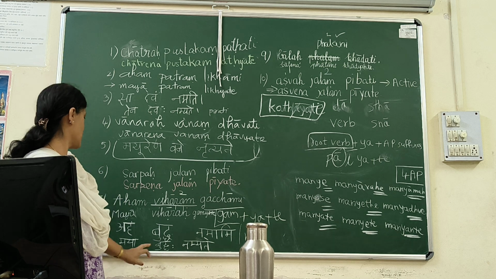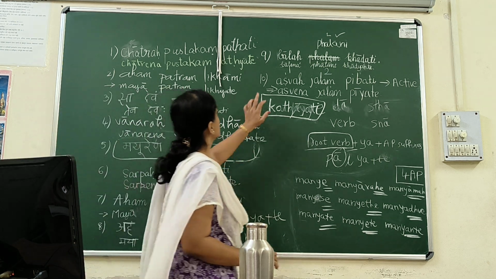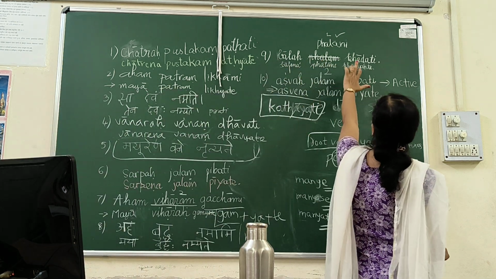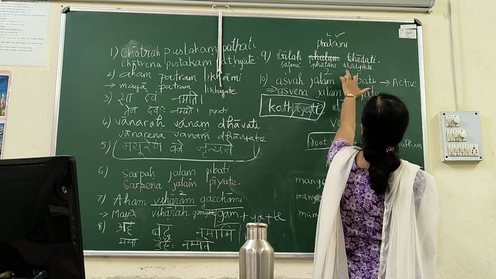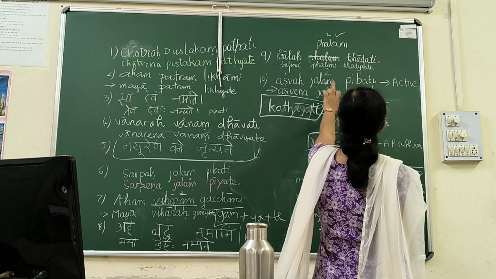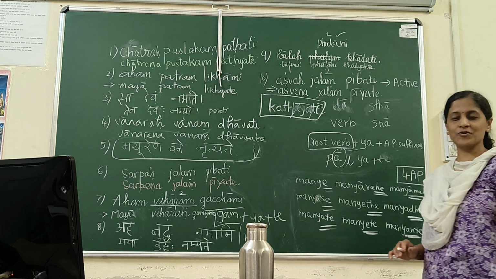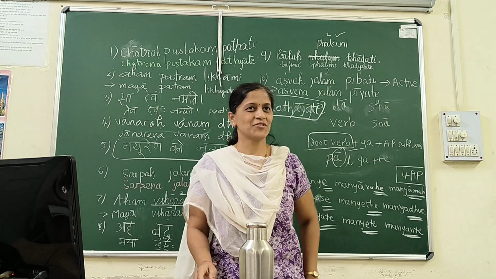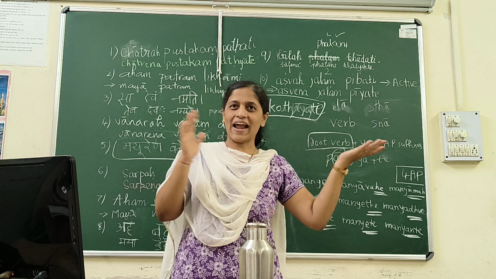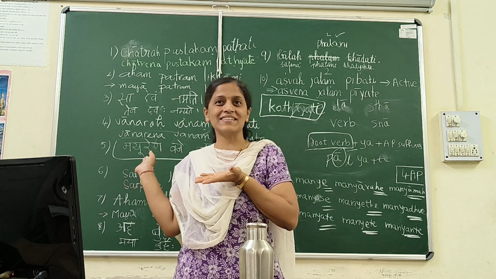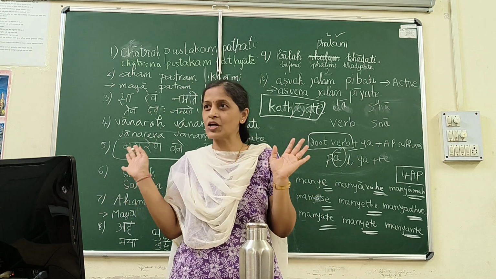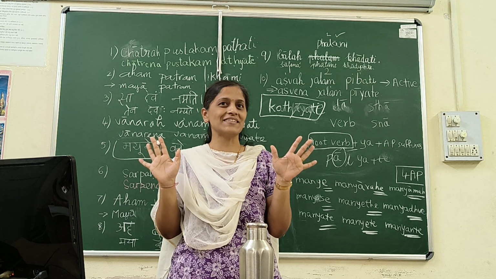Aham buddham namami, maya buddhah namyate. Correct? Balah phalani khadati, balena phalani khadyante. Correct? Ashvah jalam pibati, ashvena jalam piyate. Correct? So all 10 sentences are now correct. So you could change active to passive of 10 sentences. Everyone knows now active to passive of 10 sentences.